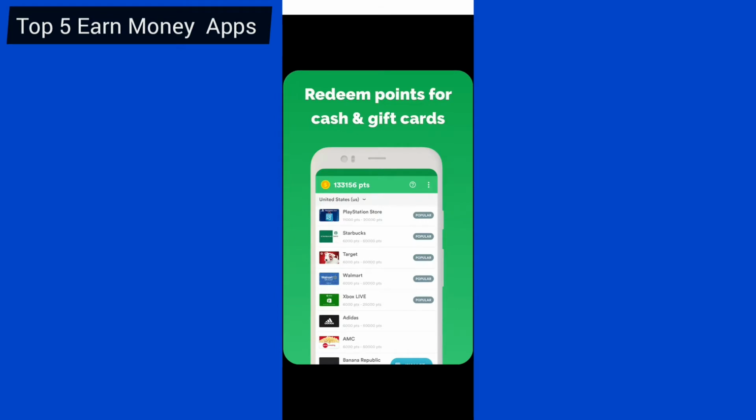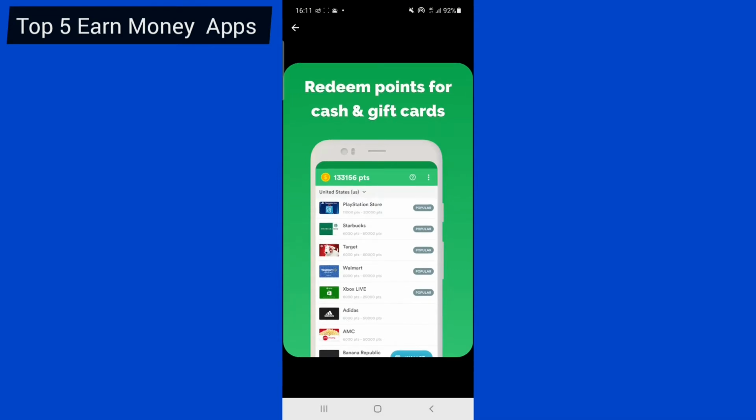So how do you receive your payment? You can receive your payment in multiple ways: Starbucks, Target, Walmart, Xbox Live, and a lot more. Even PayPal is available, Amazon is available, that you can use to redeem your money. All you do on AppKarma is install an application, use it for a particular time, and you are going to get paid. You can take surveys, you can watch videos on AppKarma, and you are going to get paid. So let us move to the